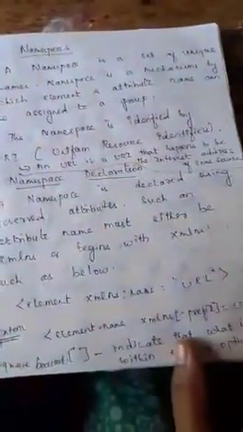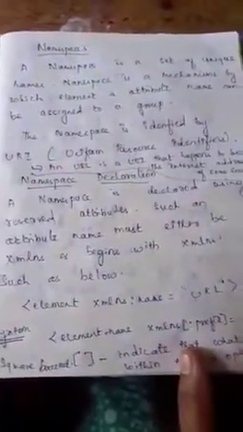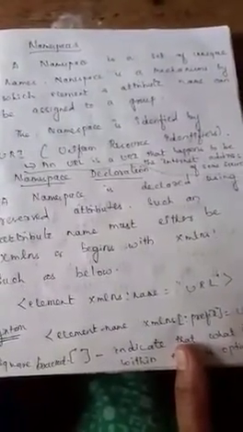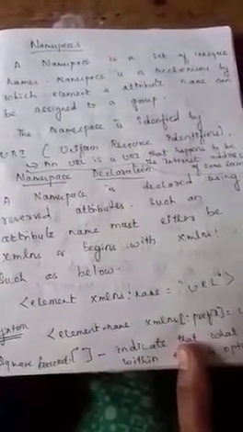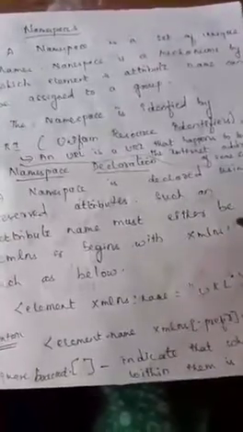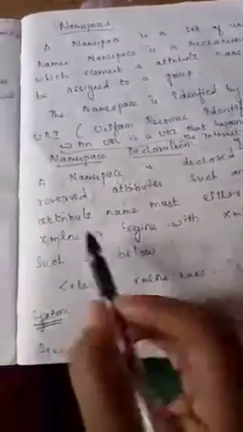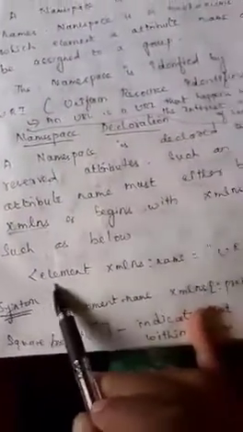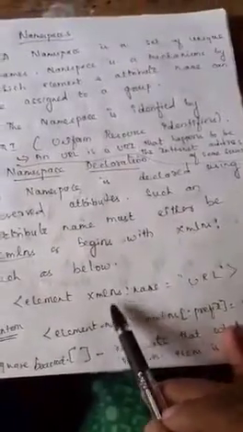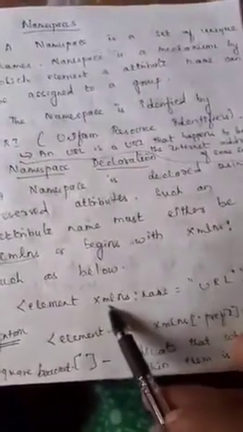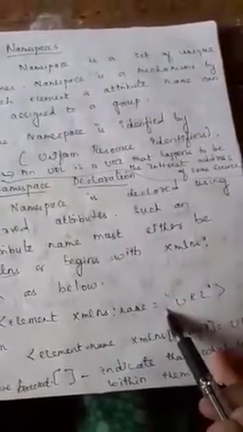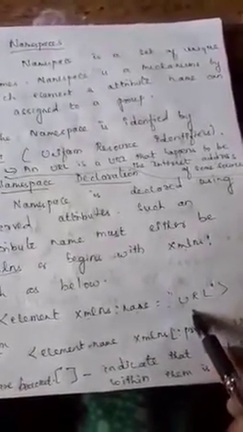A namespace is declared using reserved attributes. The attribute name must either be xmlns or begin with xmlns colon, such as below. This is the element, and here this is the namespace. The namespace begins with xmlns colon. This is the prefix equal to, and within the double quotes you can give the URL.